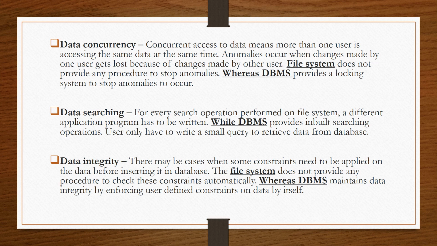Then the next point is data integrity. Data integrity means the DBMS maintains the data integrity by enforcing some user defined constraints. For example, it applies primary key constraints, null value constraints, and check constraints. So all these constraints are provided by the DBMS so as to improve the integrity. But these constraints are not provided by the file systems.